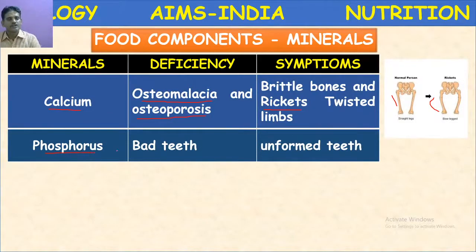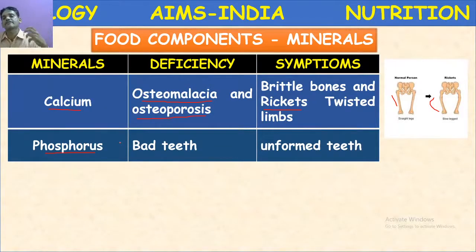Next, phosphorus. Phosphorus is also a very important mineral. It is required for normal, healthy teeth. Due to the deficiency of phosphorus, bad teeth or foul smell comes from the teeth, or teeth formation may not take place. Calcium and phosphorus are two important constituents of bones and teeth.